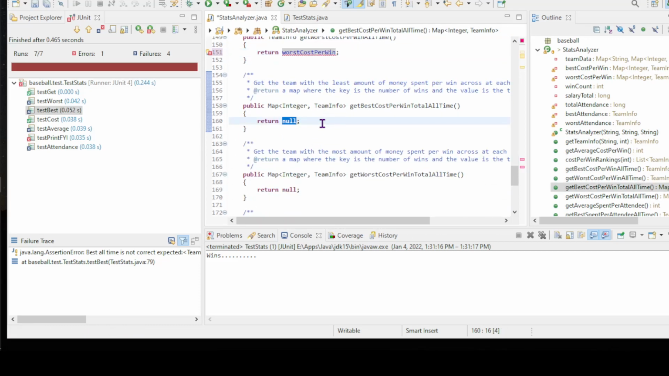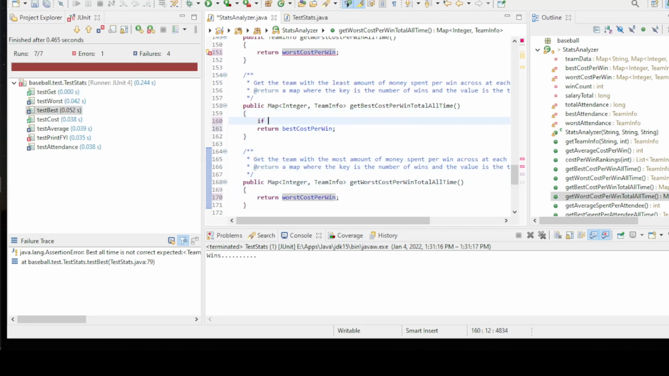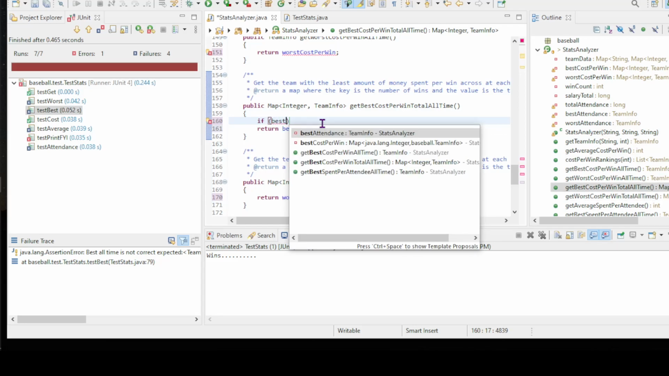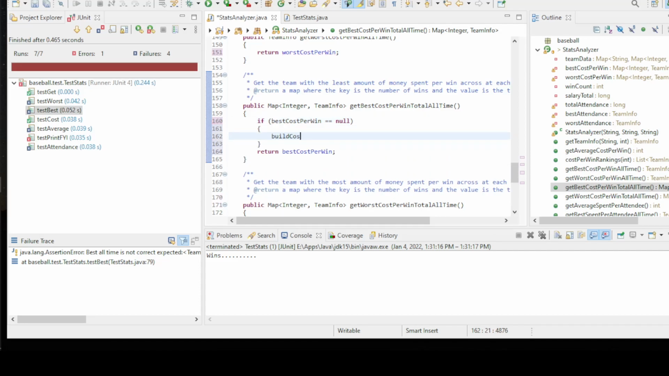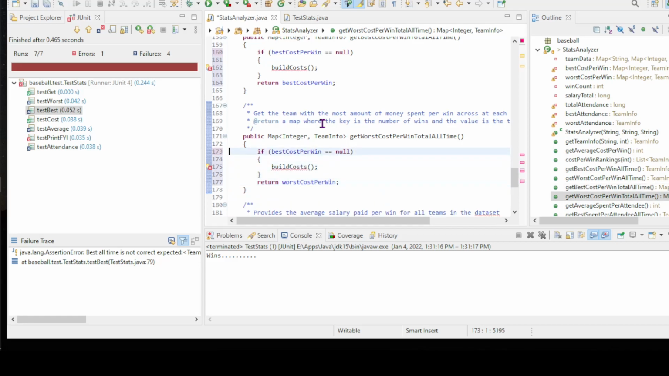So this one is the one I was doing. Sorry, I have my caps locked on. Best cost per win, and this is going to be the worst cost per win. That's where I meant to do this. All right. So either of these could return that value, but I have to fill that value. So if best cost per win is equal to null, then I'm gonna create a helper that says build costs, and then I'm gonna do the same thing down here. Change this to be worst.